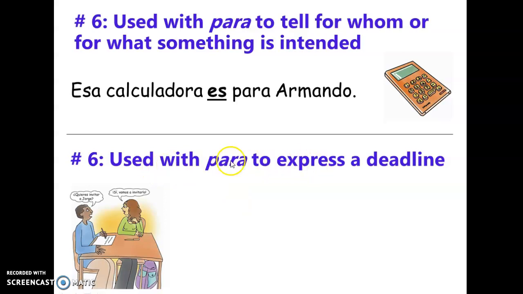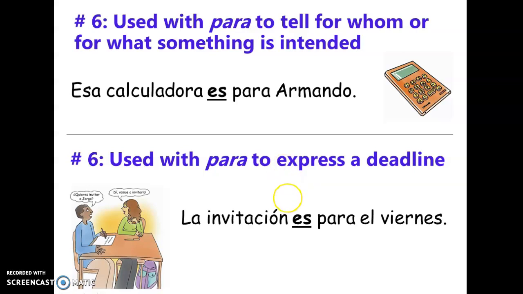For deadlines, when we have a deadline, like a paper or an essay, or studying for something, we're going to use also the verb ser and then para again. So it's for, we need to have it done by Friday in this case. And so, la invitación es para el viernes. And then we use para every single time.